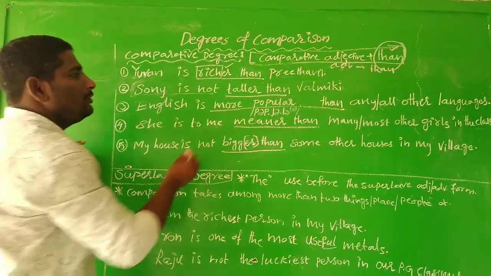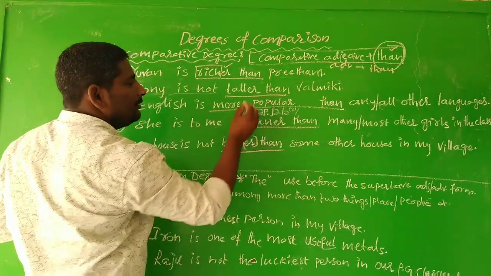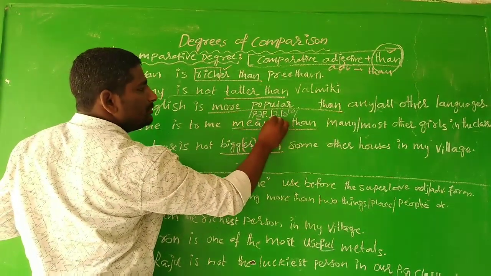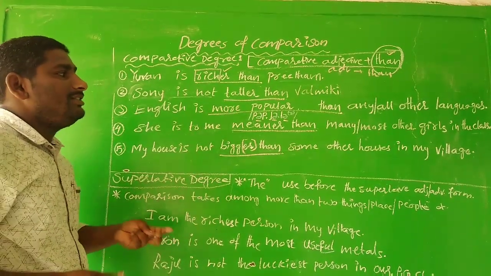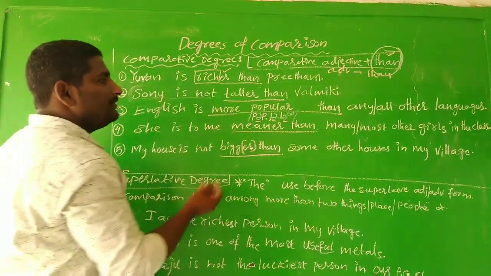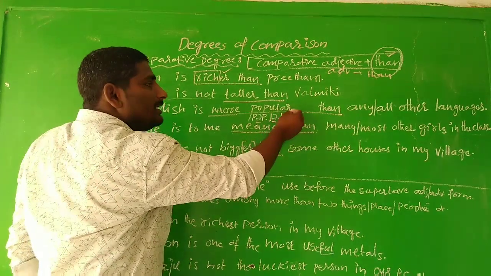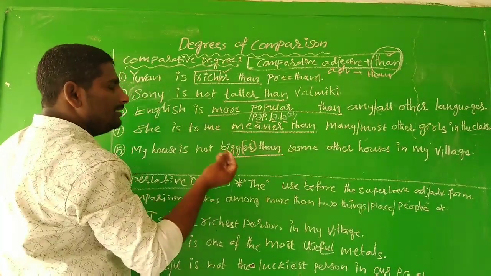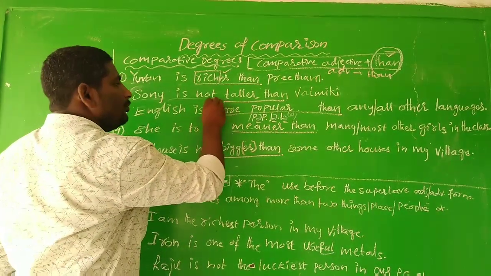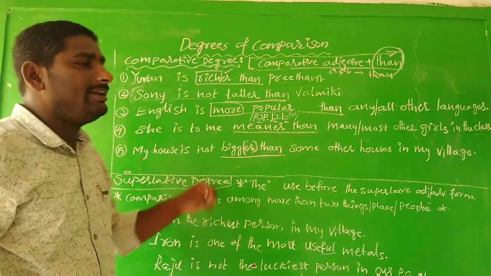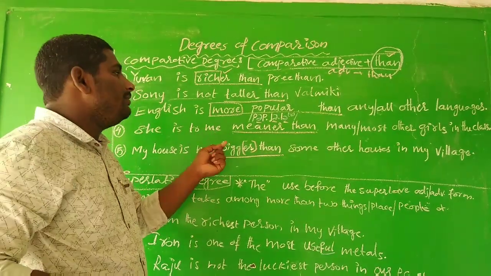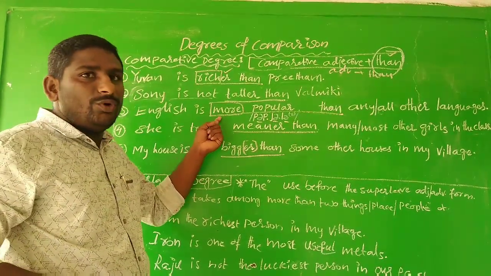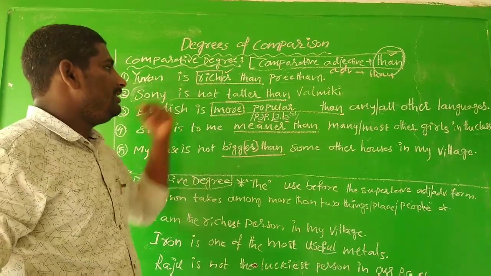For example, popular: we have 1, 2, 3 vowel sounds, so the word is a trisyllabic word. So instead of adding er and making popularer, we made it more popular. So when we find a trisyllabic word or more than two syllabic word, the prefix more will be used in comparative degree. Okay.